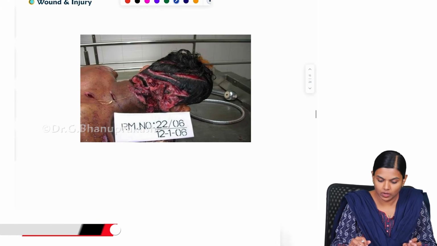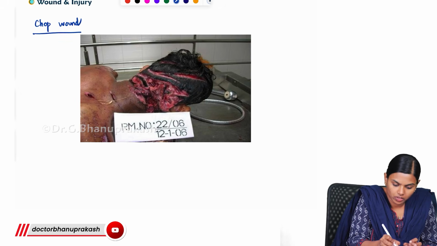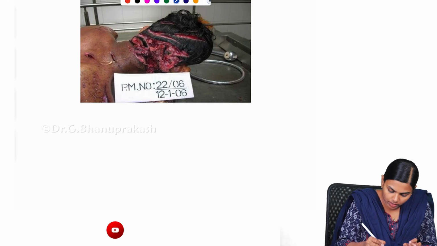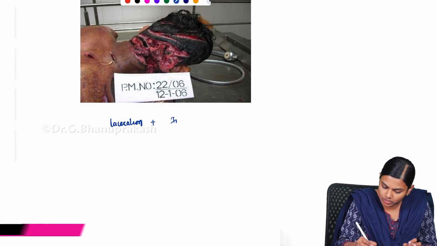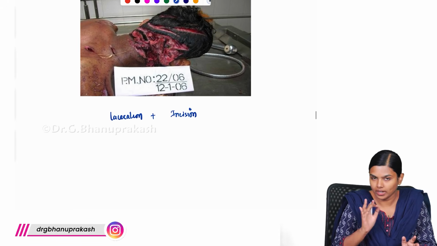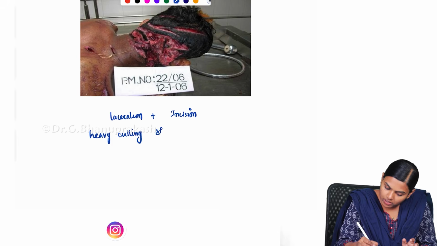And finally you have this special type, your chop wound. Here you have laceration along with incision. This is a hybrid of incision and laceration. You have a heavy cutting sharp weapon.